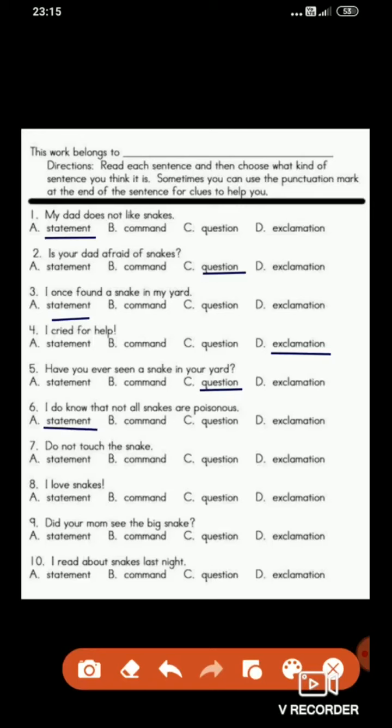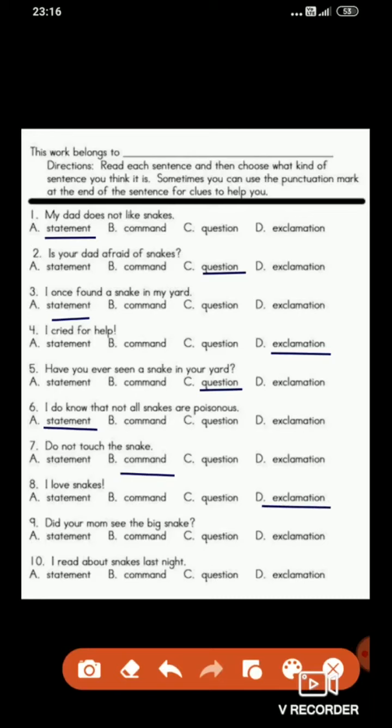Next, seventh one: Do not touch the snake. What do you think? Which kind of sentence could this be? Very good. This is a command. Next: I love snakes! At the end an exclamation mark is put. So which sentence is this? Yes, exclamation. Next, ninth one: Did your mom see the big snake?